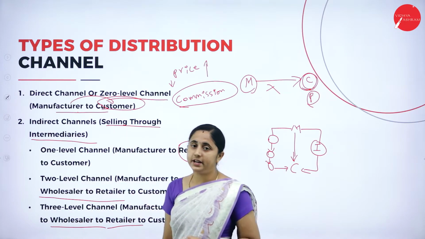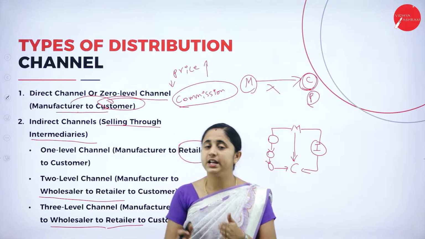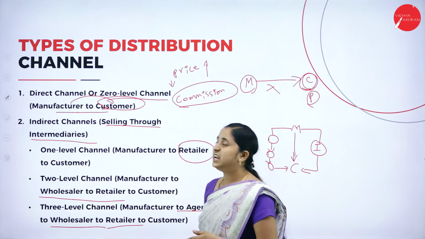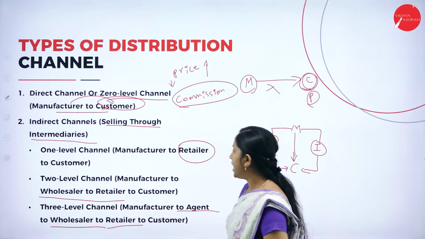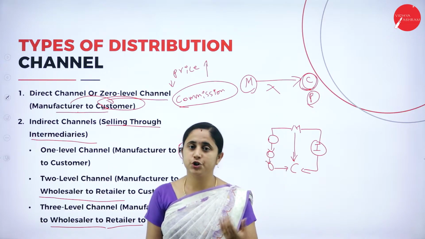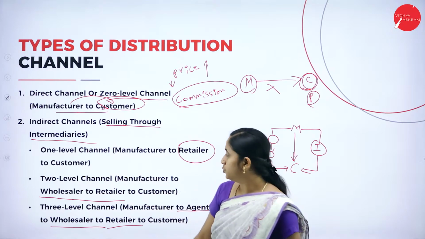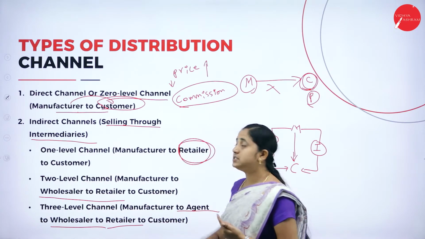Under the indirect distribution channel, you are using intermediaries, selling products through intermediaries. Under the indirect channel you have a one level channel, that means manufacturer to retailer to consumers. Here they use only one middleman, that is the retailer.